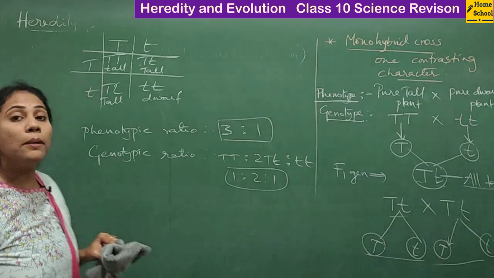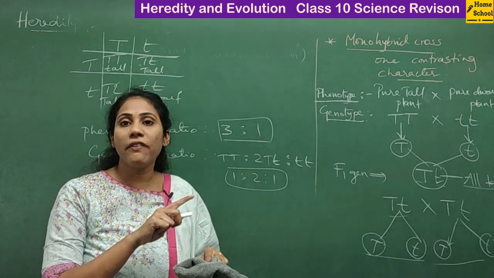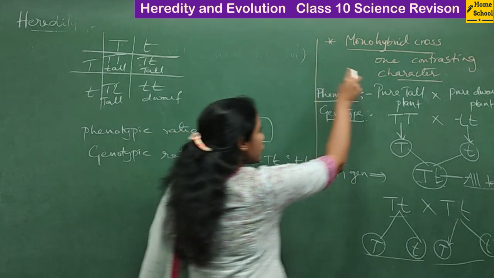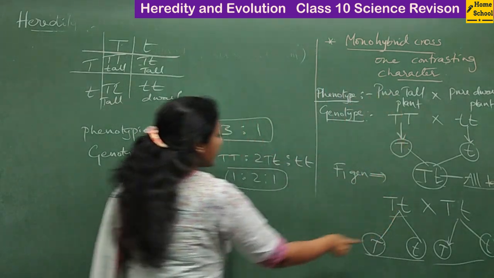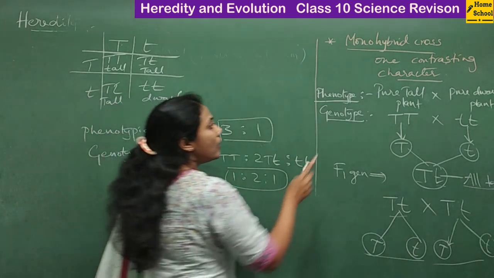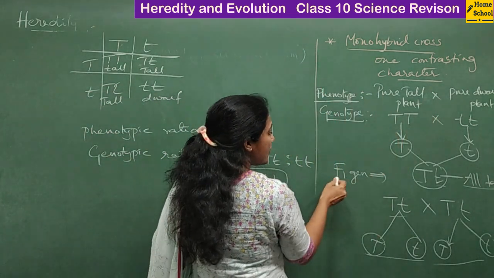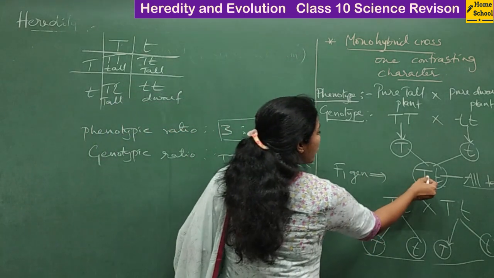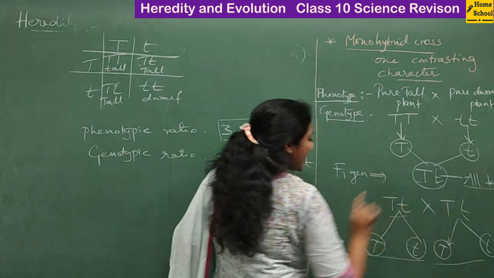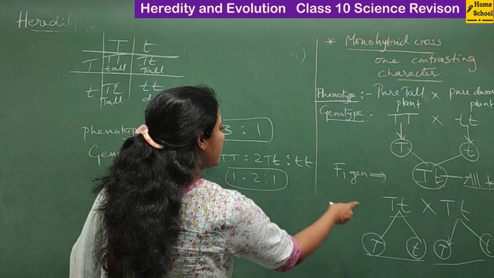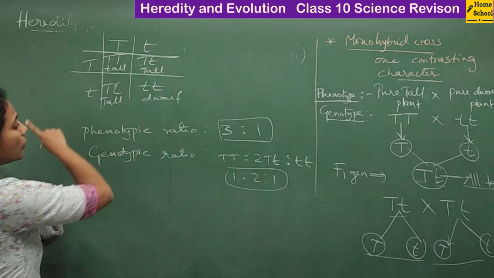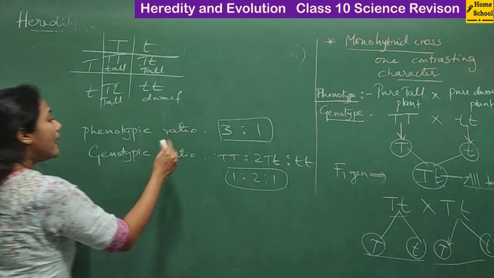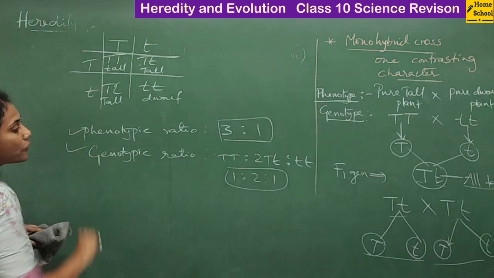So this is what we call monohybrid cross. They would ask you the question, what is monohybrid cross? Explain with an example. So you have to write the definition of monohybrid cross and then explain the full process. Show what parents you have taken, show the plants that you obtain in F1 generation, and then take the plants obtained in F1 generation and do a self-pollination. Later, mention the checkerboard or Punnett square, and finally mention the phenotypic ratio and genotypic ratio. And about this alone, a 1 mark or MCQ question can be asked.